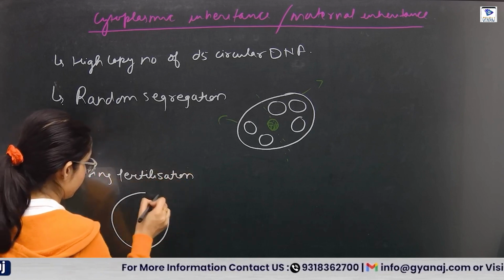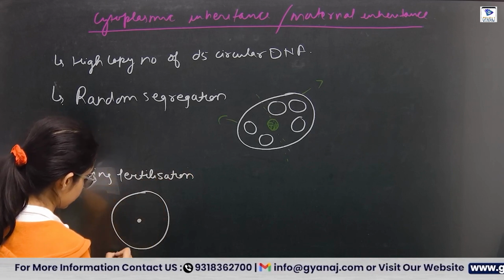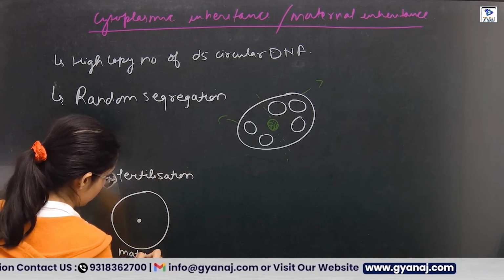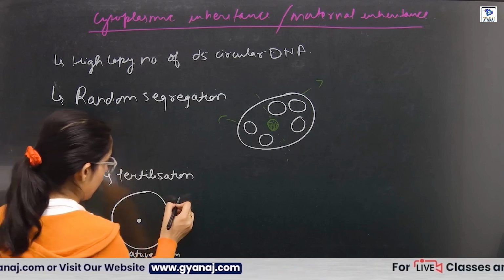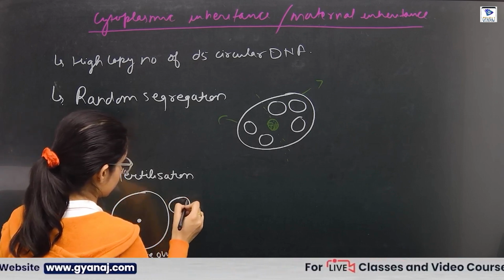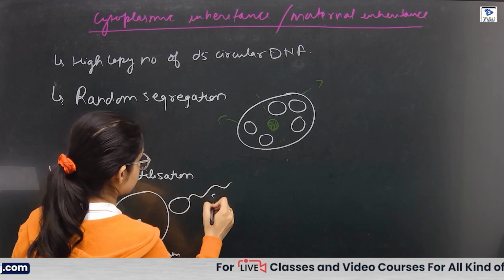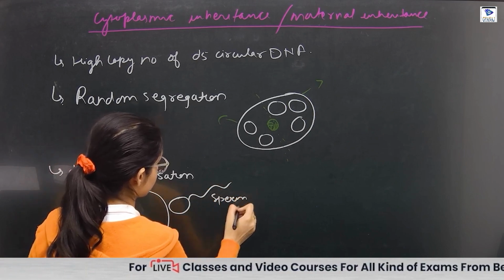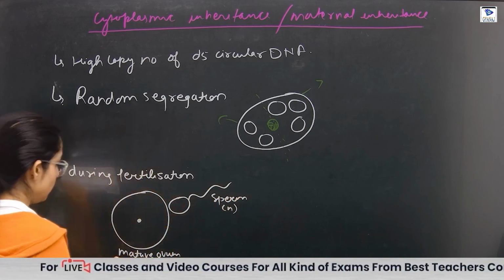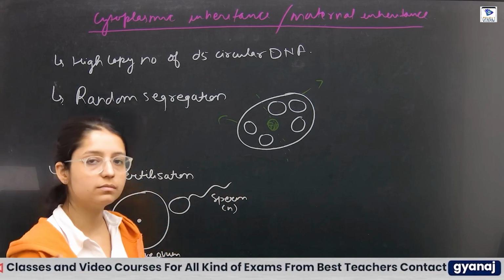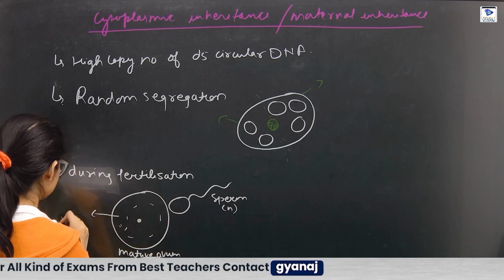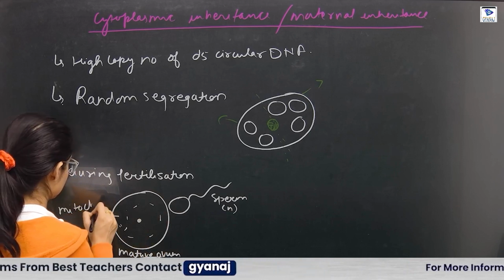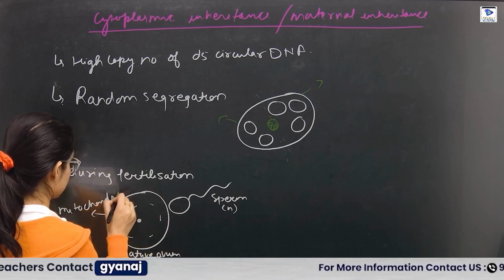For example, we have this cell that we call the mature ovum, with number N, and this is the sperm, N. Now the mature ovum will have the mitochondria.